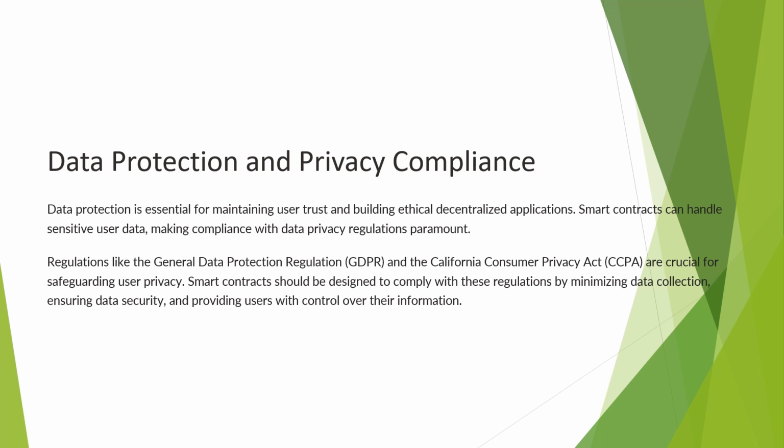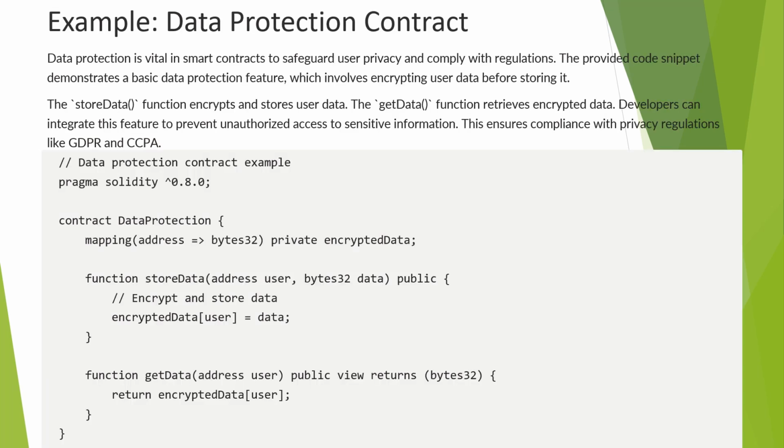Now we'll look at the sample code for this data protection and privacy compliance. Here, in this data protection contract, user data is encrypted before storage. The store data function handles the encryption and storage, while the get data function retrieves the encrypted data. This approach helps prevent unauthorized access to sensitive information and ensures compliance with privacy regulations.